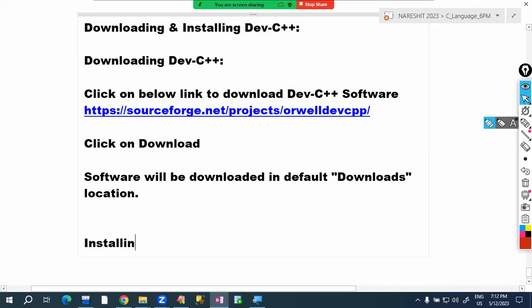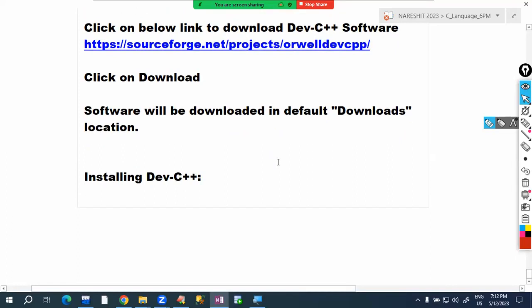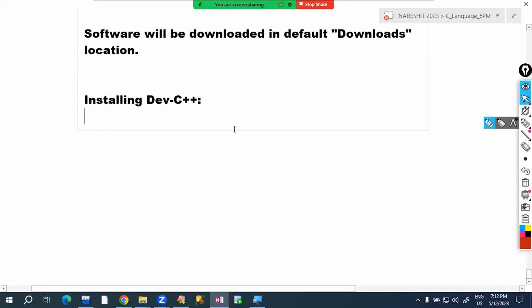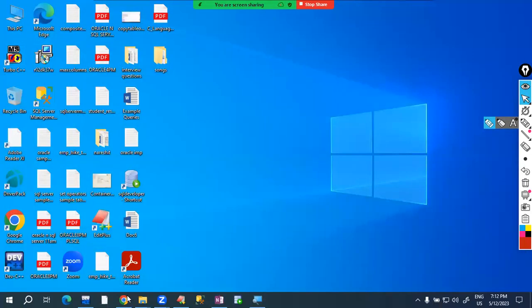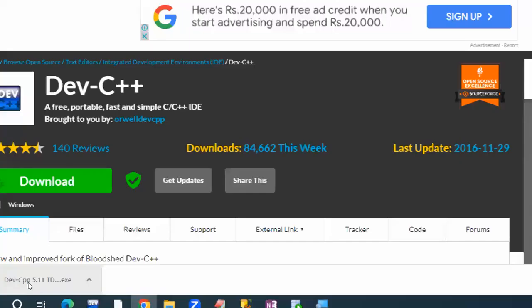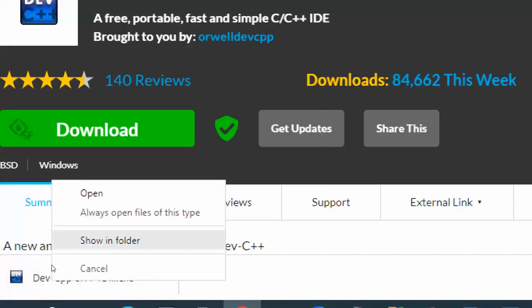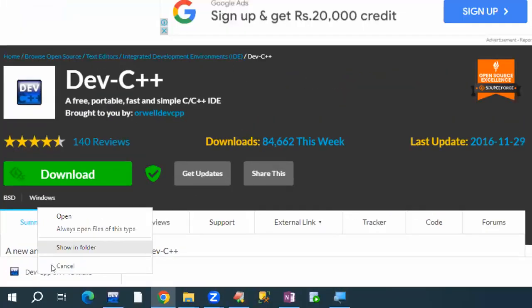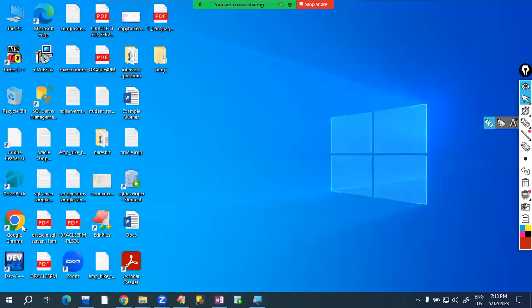Installing Dev C++. Downloading means we just downloaded the software from the internet, from the sourceforge.net website. Now the software is available in our machine. Right click here and select show in folder, or otherwise go to your default downloads location.